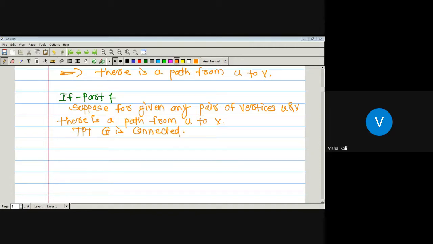For proving that the graph G is connected, here we will again assume that G is not a connected graph. As G is not connected, it is a disconnected graph. And what is the definition of a disconnected graph? It can be expressed as a disjoint union of two subgraphs.